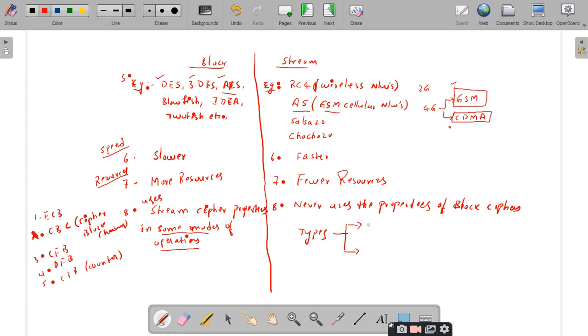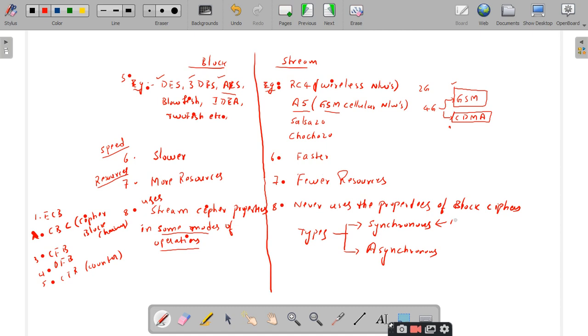So there are 2 types of stream ciphers which come under the modern stream ciphers: the synchronous stream ciphers, and the asynchronous stream ciphers. The primary difference is that in synchronous stream ciphers, the key is generated independent of the plain text and the cipher text.